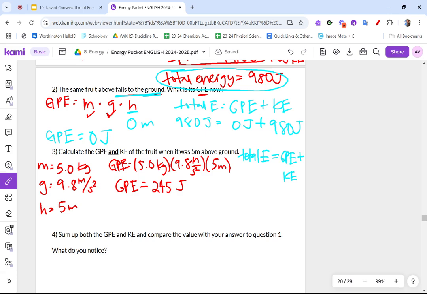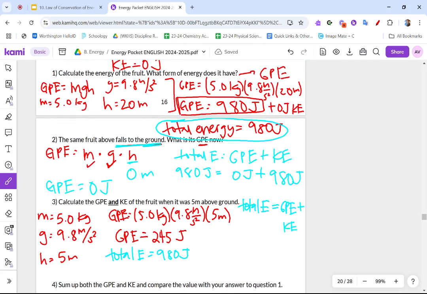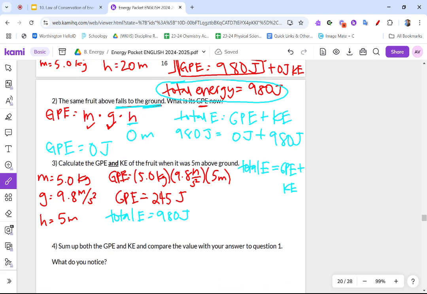Total energy cannot change because the law of conservation of energy tells us it does not change. So total energy is 980 joules. I'm going to plug all of these numbers into this equation. 980 joules total energy is equal to 245 joules of gravitational potential energy plus some amount of kinetic energy.